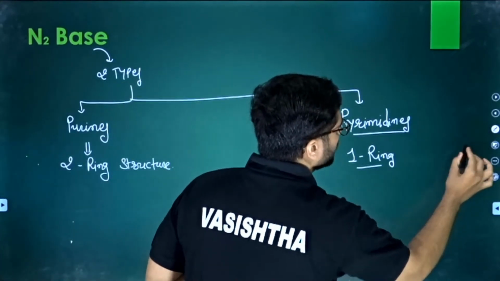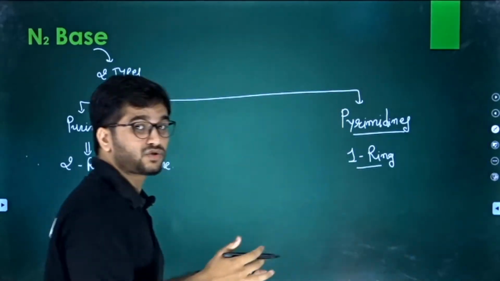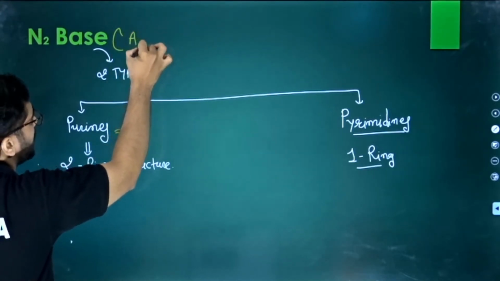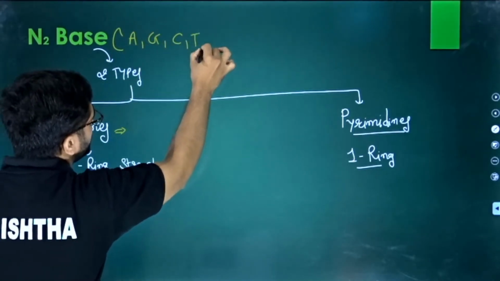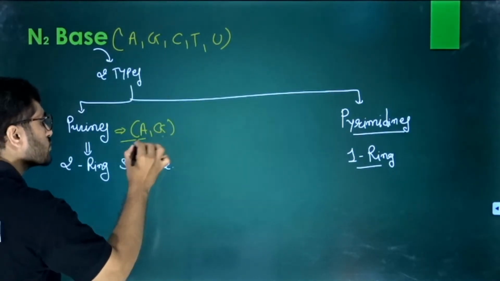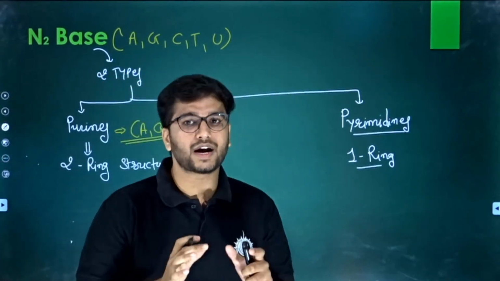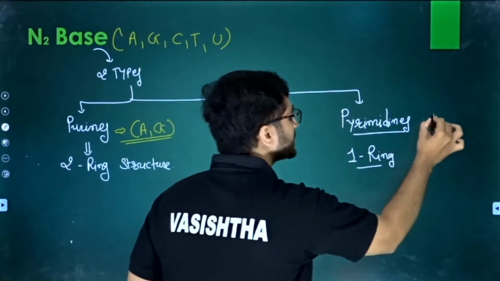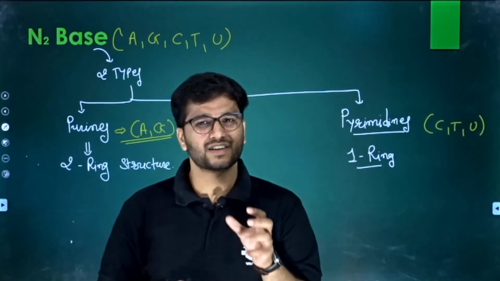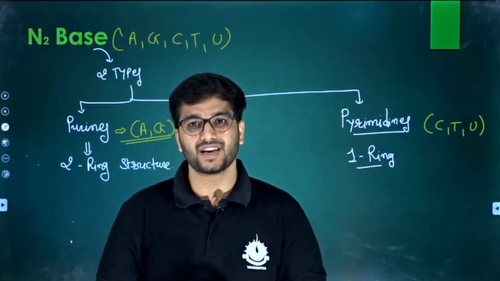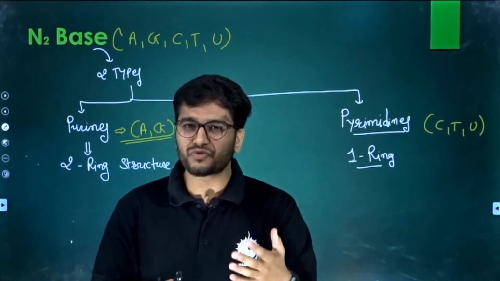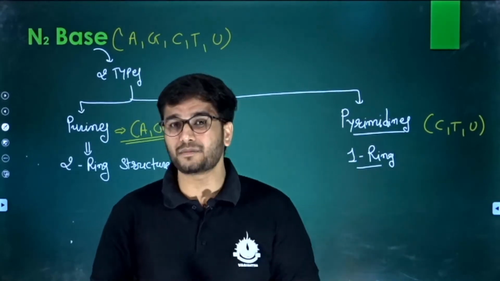What are the examples of the purine as well as pyrimidine? So in general, we have 5 types of nitrogen base: adenine, guanine, cytosine, thymine and uracil. Among them, adenine and guanine, these 2 are the purines, whereas the pyrimidines are cytosine, thymine and uracil. Now you get a confusion, sir, why are purines 2 and pyrimidines 3? Because that is the discriminator between DNA and RNA. We can differentiate DNA and RNA on the basis of pyrimidine only, right?